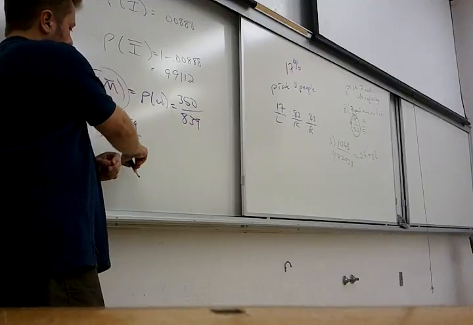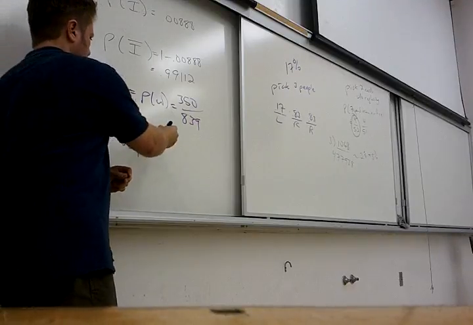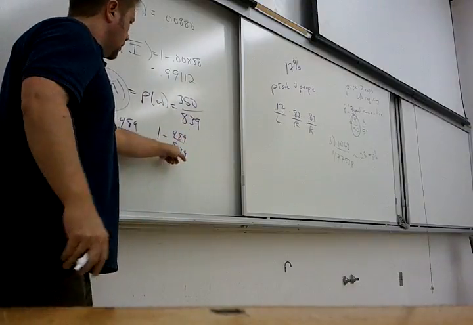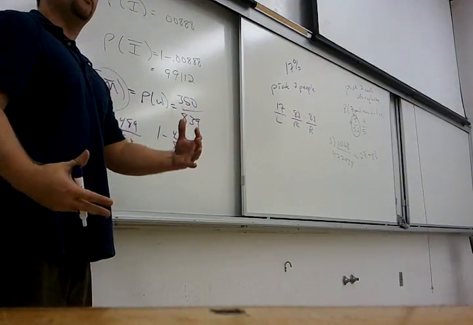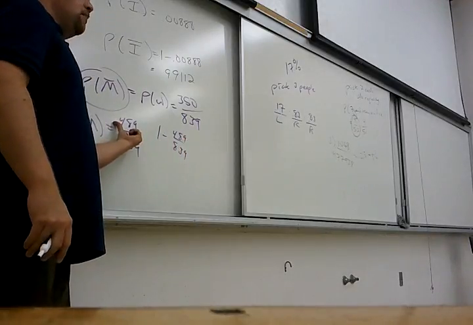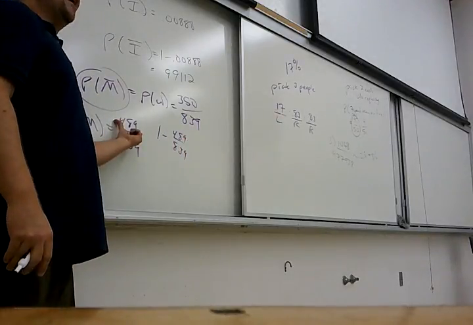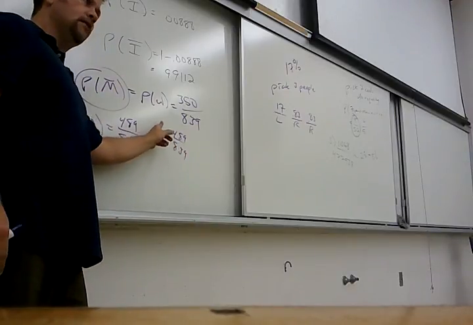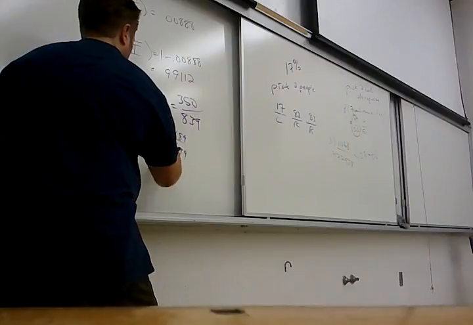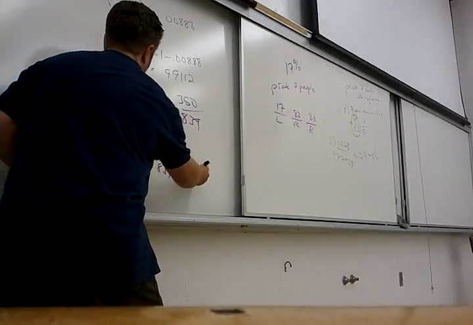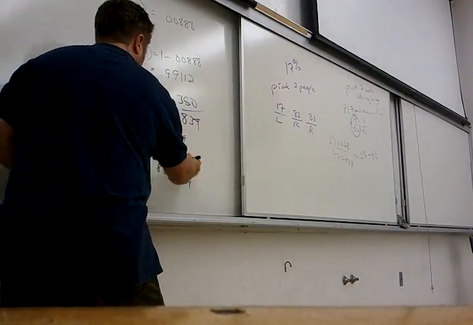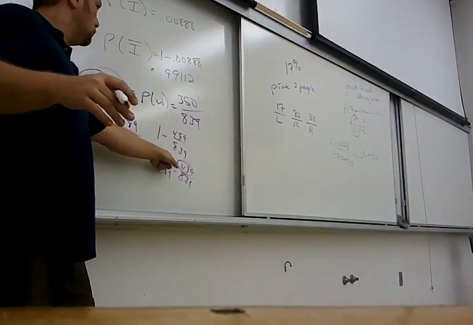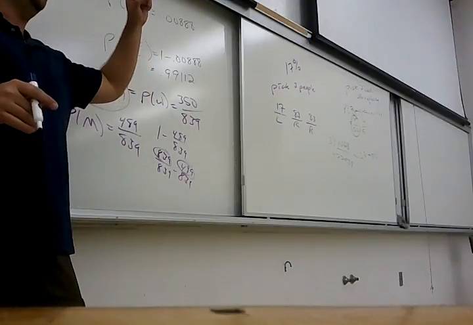And isn't 1 minus that just going to make 839 over 839 minus this? I mean, 1 minus 489 out of 839. 839 minus 489, it's going to be how many women, right? Of course, if there's 489 men, how many women are there? 839 minus that. So you see the math is matching up, because how would I subtract those? Get the LCD? That'd be 839 over 839 minus 489 over 839. But of course, it's just 839 minus 489. Total people minus men must equal women. Right?